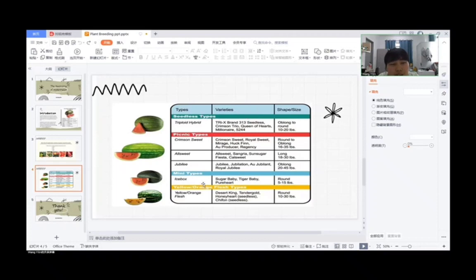In this picture, we can see the types and varieties and the shape or size among the watermelons. You can look at the picture, it's so detailed. Today, that's all my sharing about the taxonomy of watermelon.